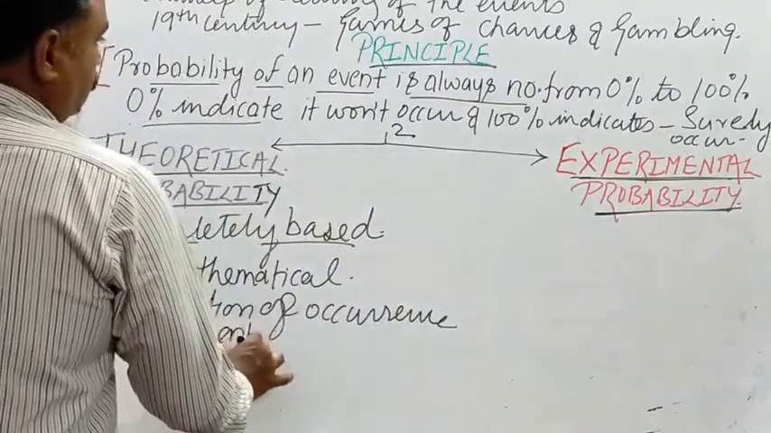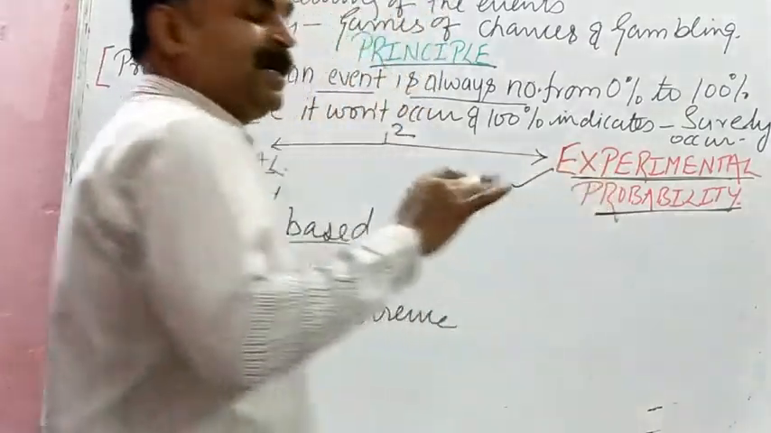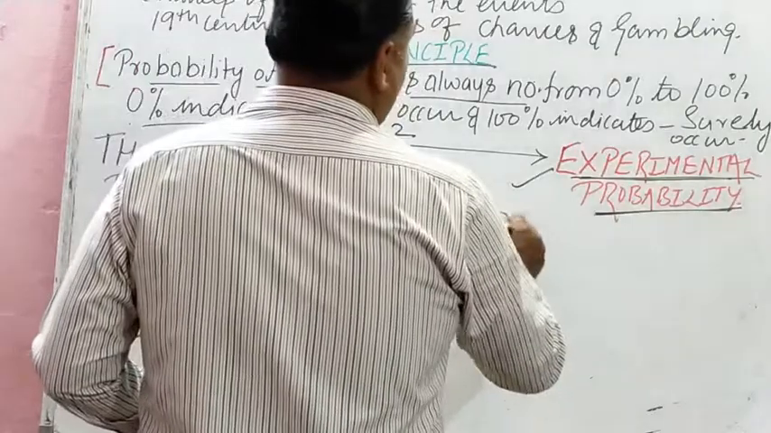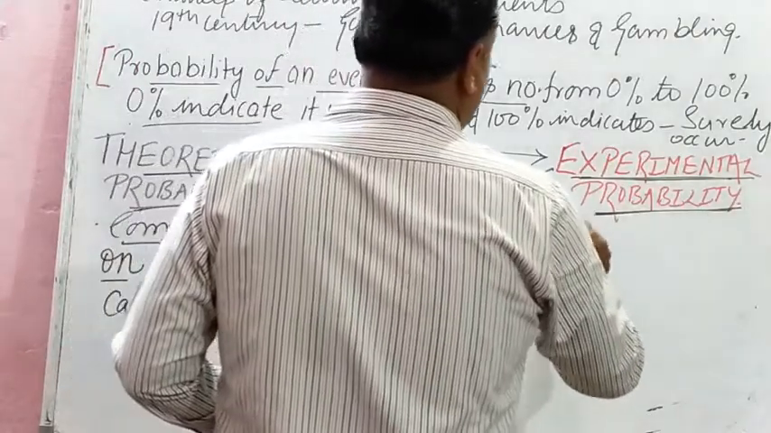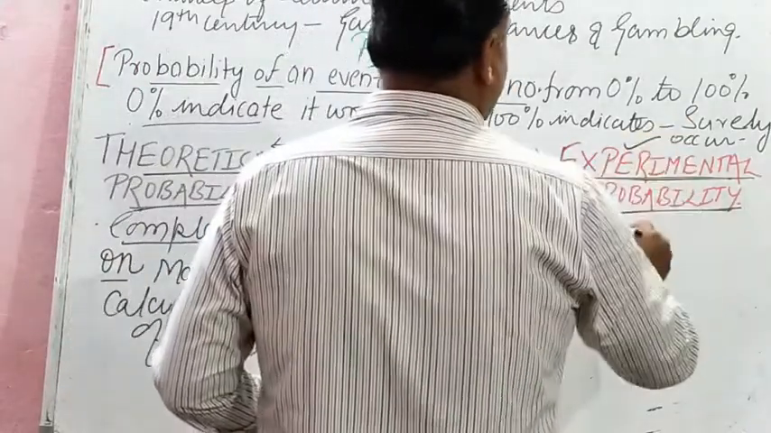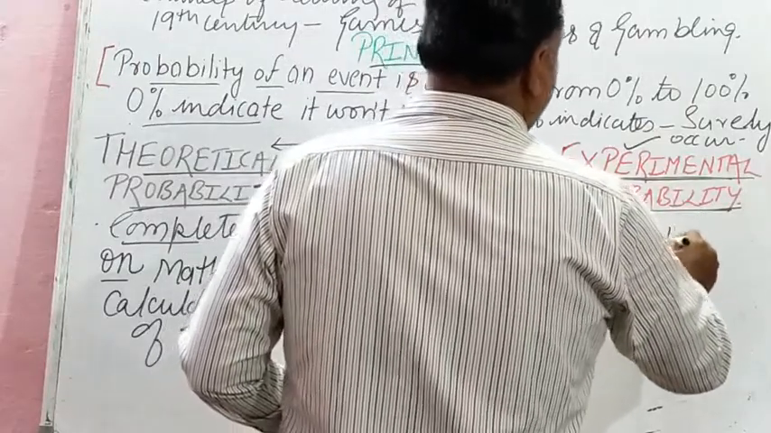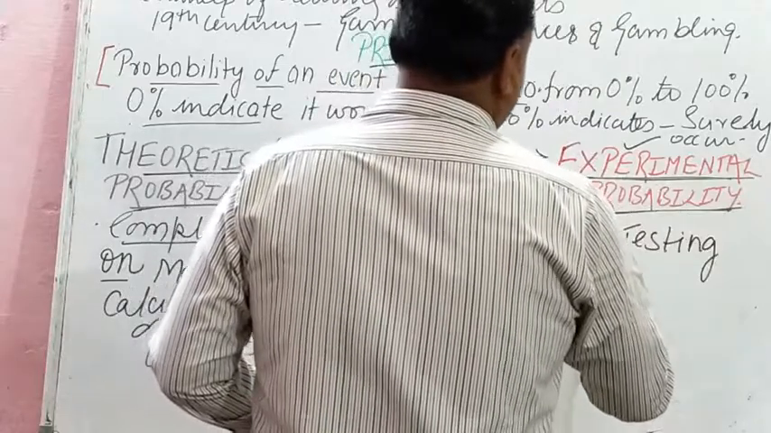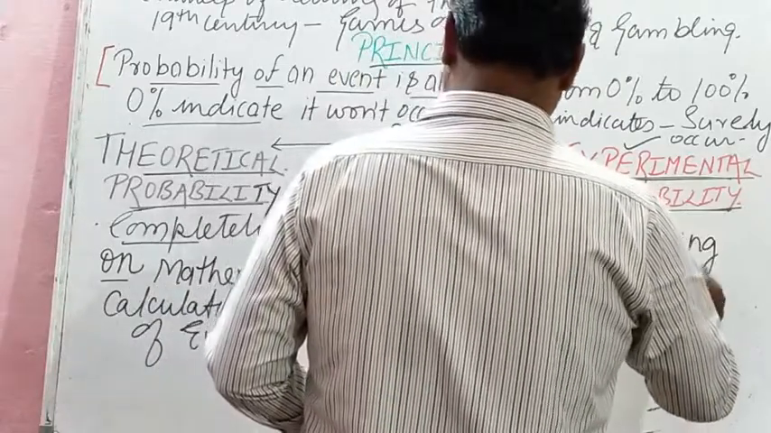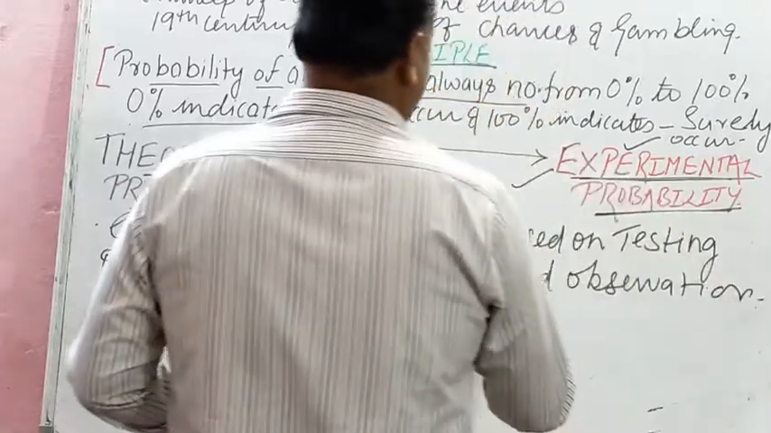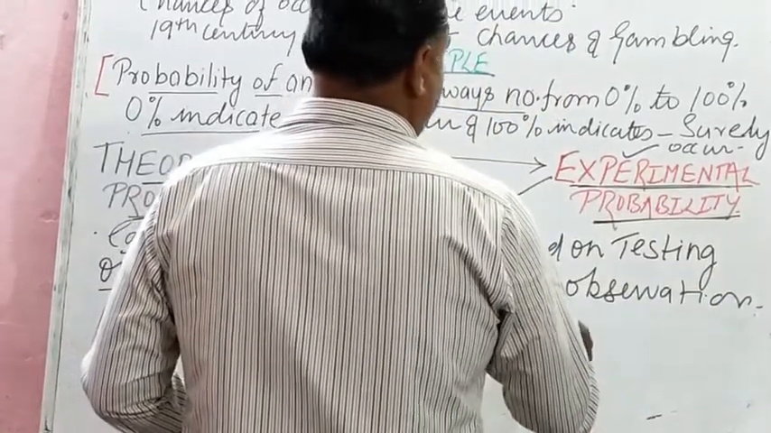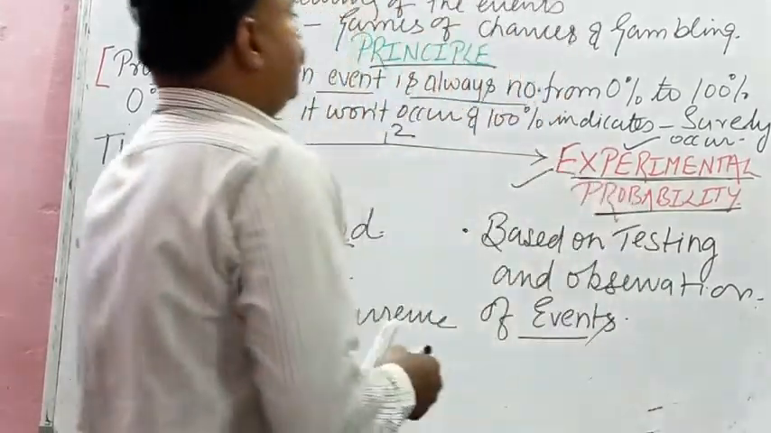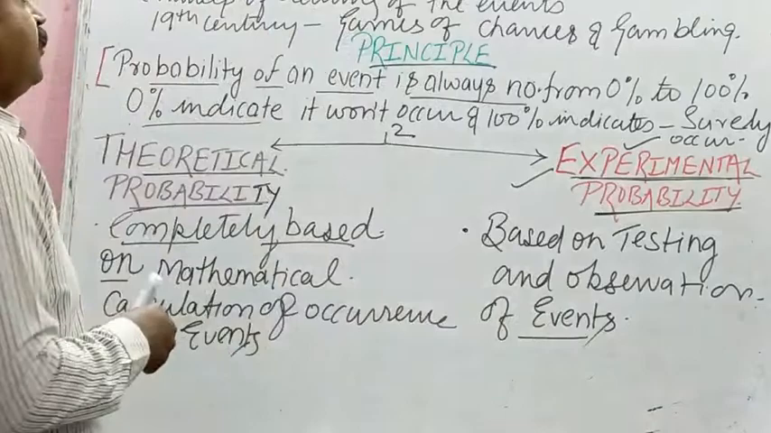While experimental probability is completely based on testing and observation. Experimental probability is based on, because it is experimental, so based on what, student? Testing and observation of events and experiments, isn't it? So this is all about the concept of probability.